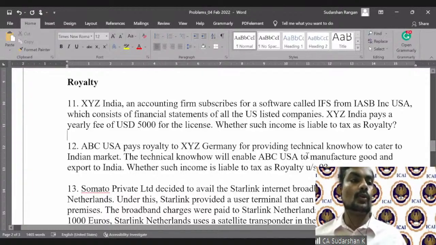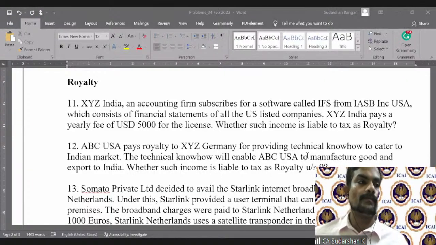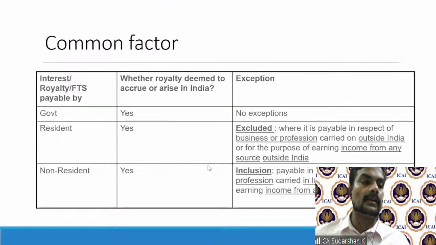The first thing you have to look at, before we go, we need to first understand who makes the payment. The payment is being made by a resident, XYZ India, which is an accounting firm.